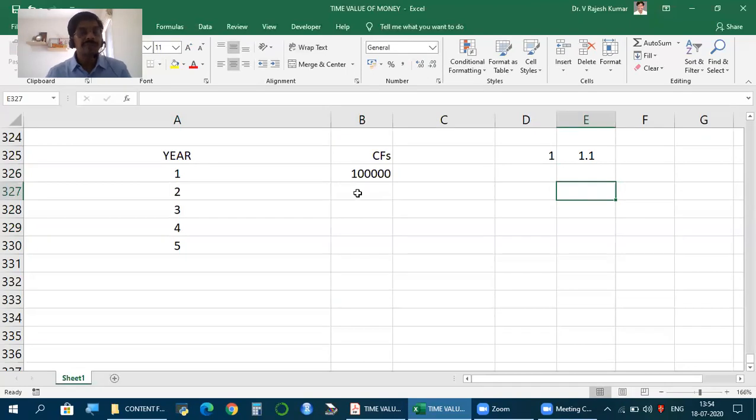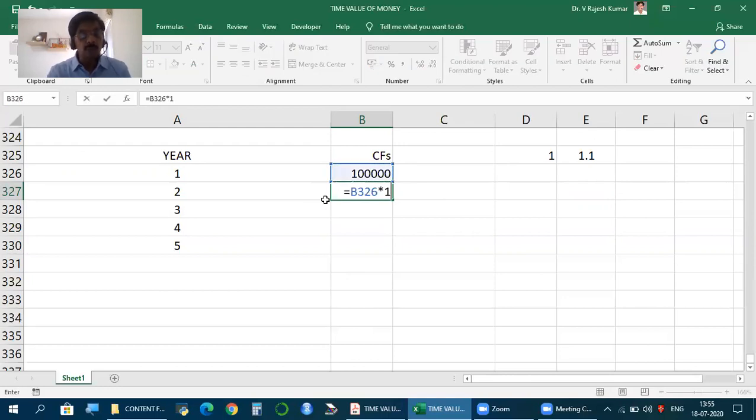So how do I get the cash flows for the remaining period? 1 lakh is the cash flow for the first year. Second year it will be 10% more, 10% growth rate. So I can take 1 lakh plus 10,000, 1 lakh 10,000, or simply 1 lakh into 1.1. Why? 1 rupee here will be 1 rupee 10 paise, correct?